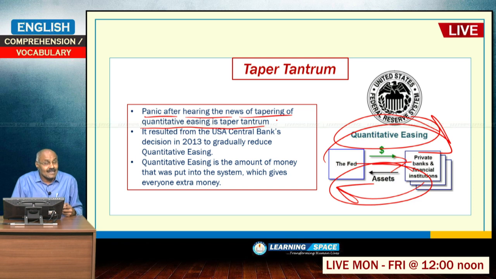So, quantitative easing was purchase of massive bonds from the market, so as to make available a lot of money in the market, that is part of easy money policy. A few years ago in 2013, when the central bank stated that it is tapering the bond purchase, or reducing the bond purchase, then the markets reacted in a volatile way, that is known as the taper tantrum, right.